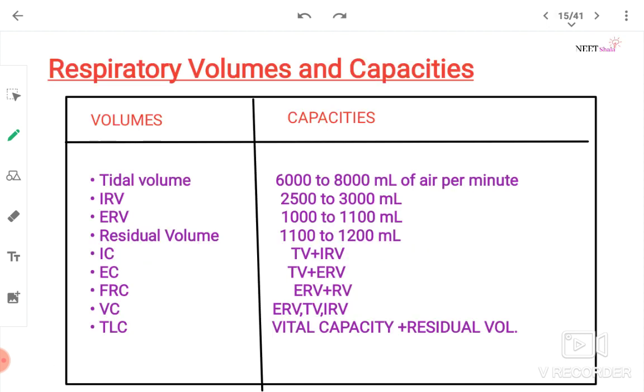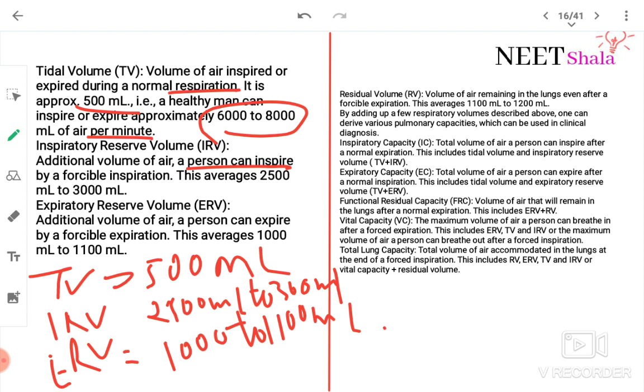I have mentioned all these here in this chart and I will not make it dirty. Residual volume is the volume of air remaining in the lungs even after a forcible expiration. This averages 1100 to 1200 ml. By adding up a few respiratory volumes described above, one can derive various pulmonary capacities which can be used in clinical diagnosis. These were the 4 volumes we read: tidal volume, inspiratory reserve volume, expiratory reserve volume, and residual volume. Now we'll derive various pulmonary capacities.